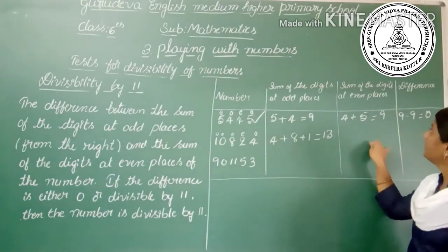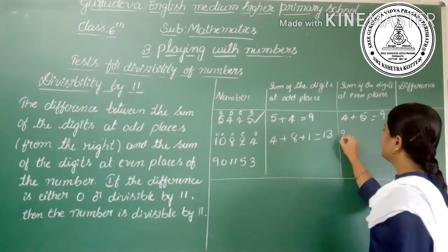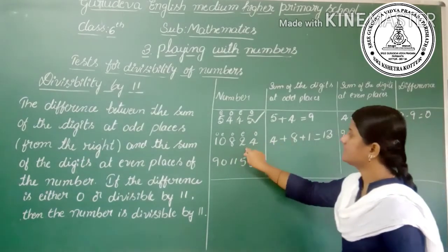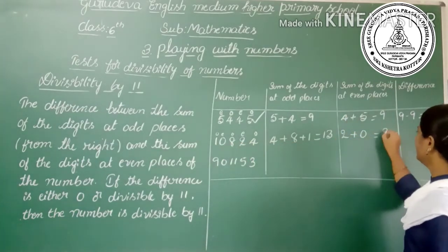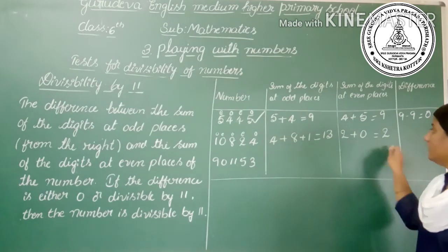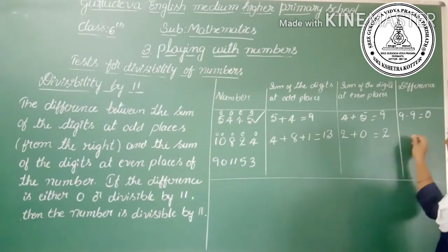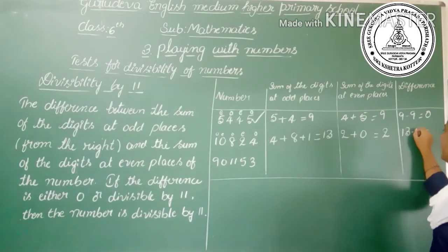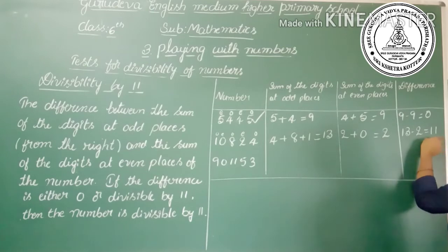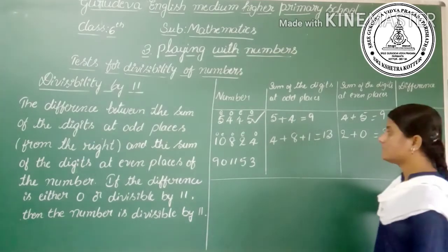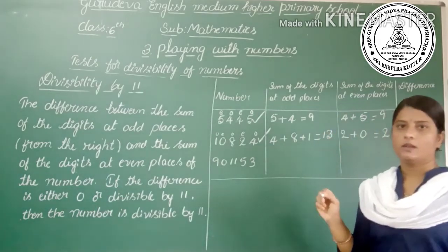Then the sum of the digits at the even places. In the even places there is 2 plus 0, which is 2. Then the difference of the sum of the odd places and the sum of the even places is 13 minus 2, which is equal to 11. So 11 is divisible by 11. Hence the whole number is divisible by 11.